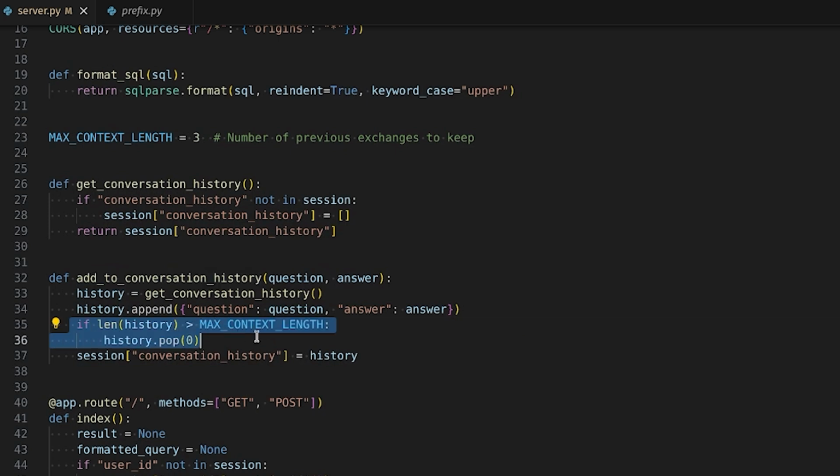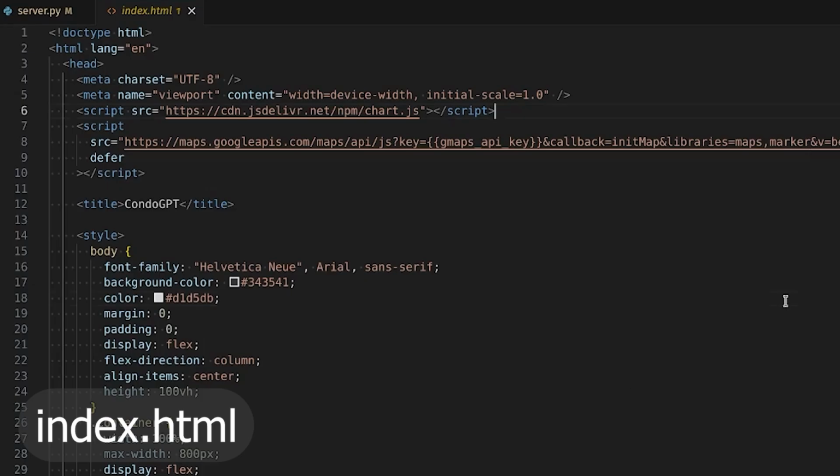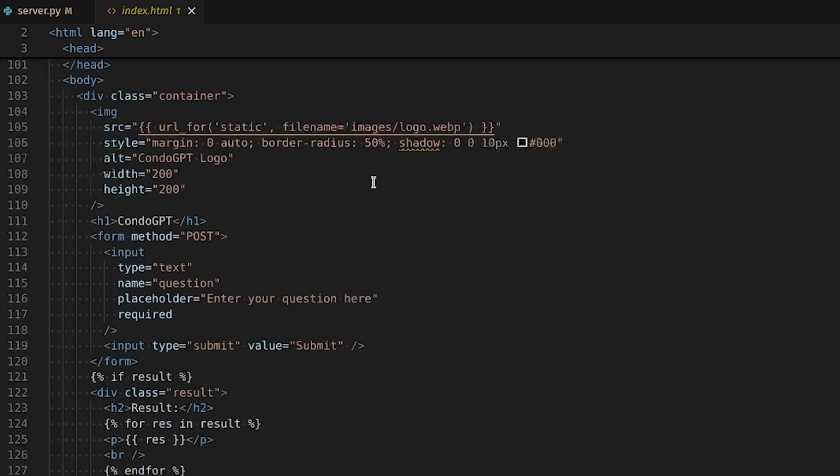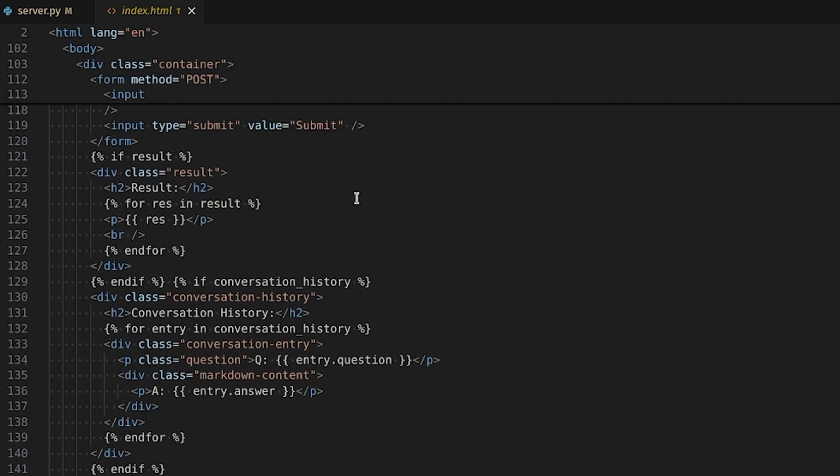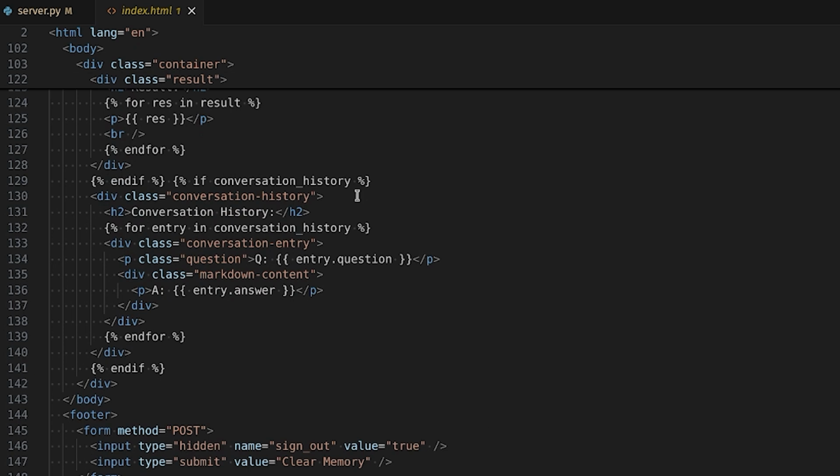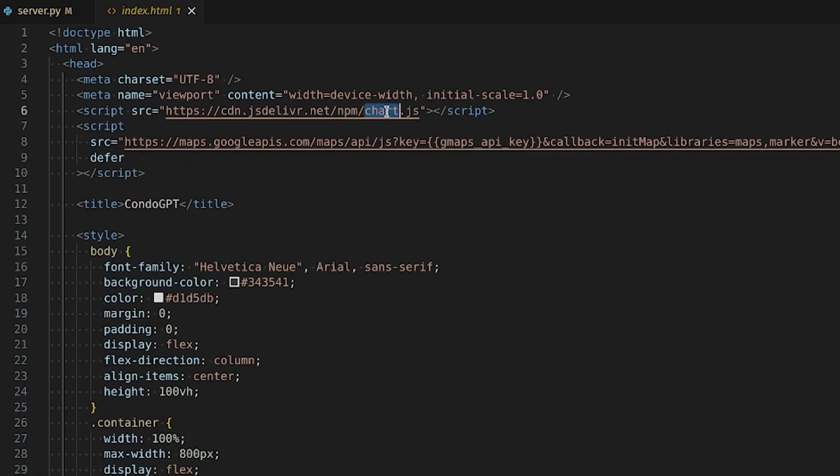If we are, then we're popping the oldest conversation in there and replacing it with the newest one. So I just want to show you quickly the HTML template we're working with here. Here I am inserting the Google Maps API script and injecting the Google Maps API key that I have for my organization. And we just have a basic form here, conversation history, and we're also loading the chart.js library so we can generate charts. That's pretty much it for the HTML, nothing crazy there.